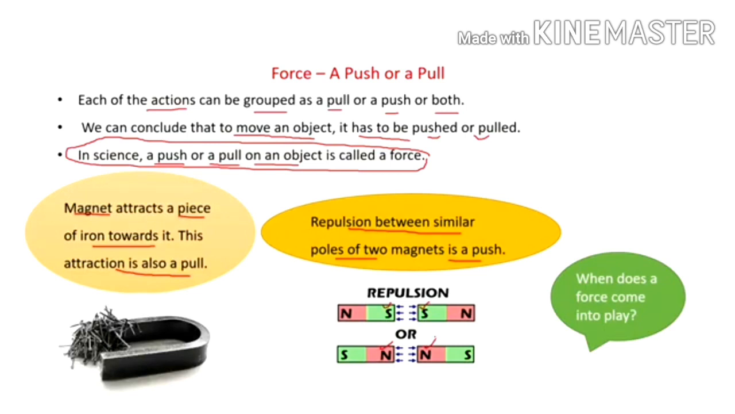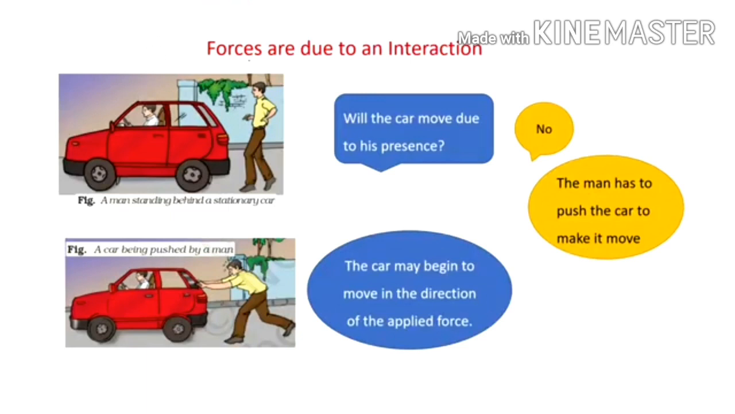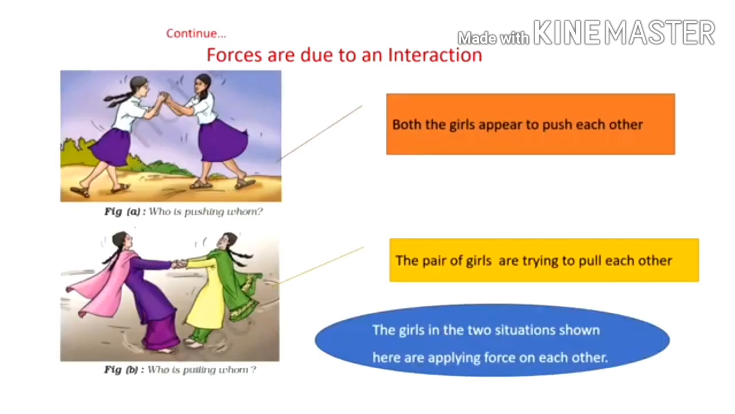So when does a force come into play? This is the striking question here. When does a force come into play? Dear learners, forces are due to an interaction. Like here in the picture, we can see a man standing behind a stationary car. Will the car move due to his presence? Obviously not. The man has to push the car to make it move. In the second part of the figure here, the car is being pushed by a man. It may begin to move in the direction of the applied force. So here the force is there.